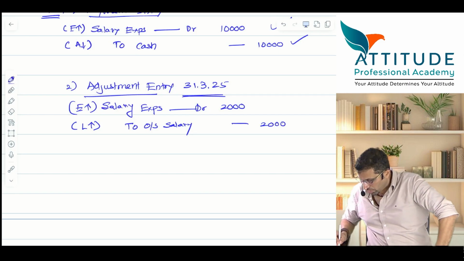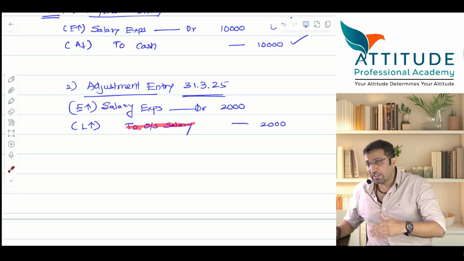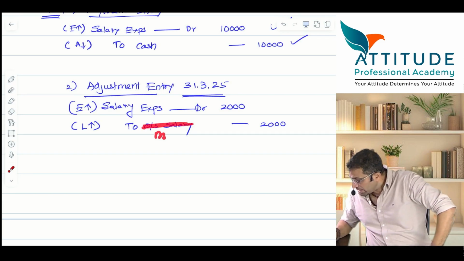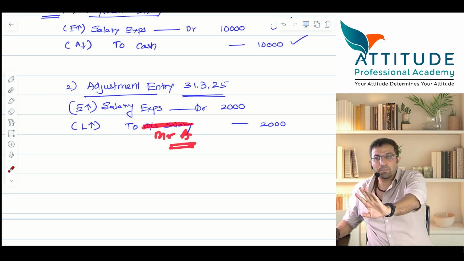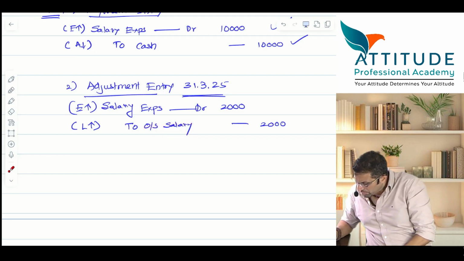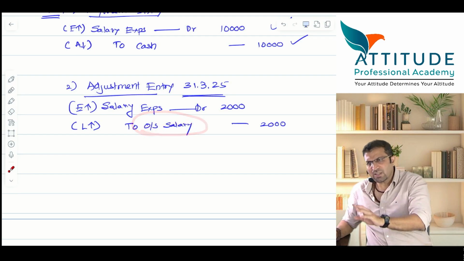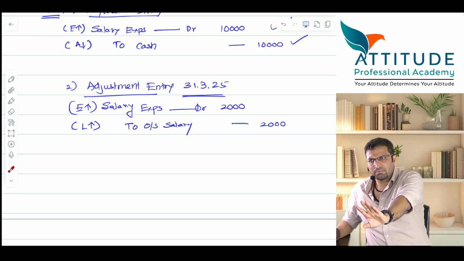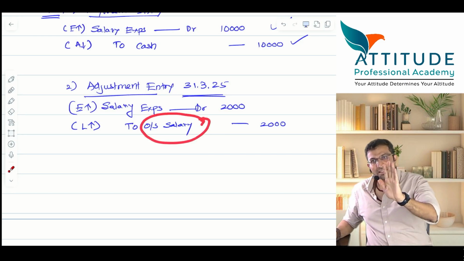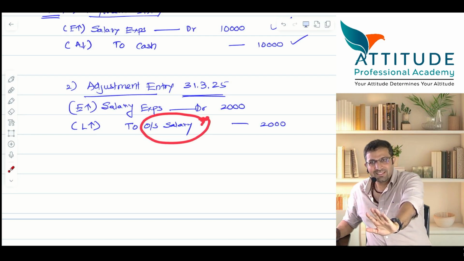Sir, no sir, I will not put outstanding salary. Anyway, it is payable to Mr. A. Mr. A is your employee. So I'll write Mr. A instead of outstanding salary. No problem. You can write Mr. A. Sir, but many people write outstanding salary only. Write outstanding salary. No problem. Sir, but which is correct, sir? Outstanding salary. Why, sir? Reason, I'll tell you later on.